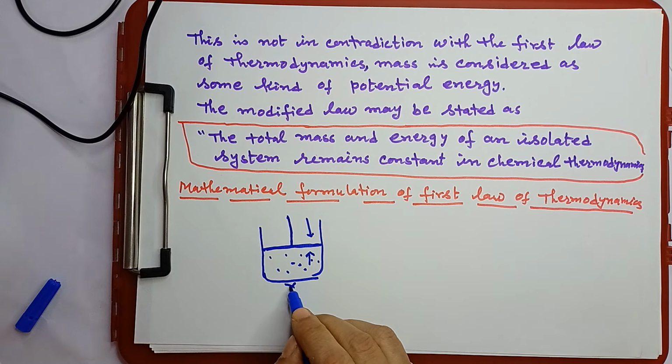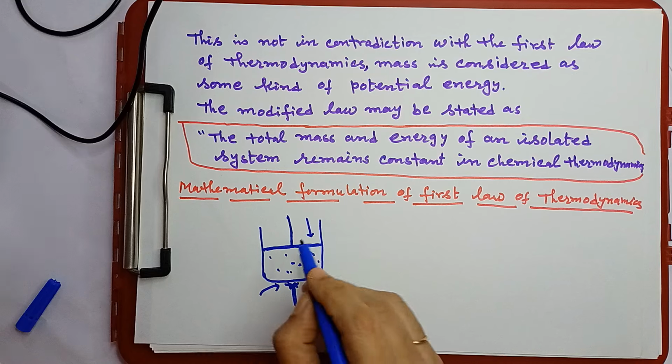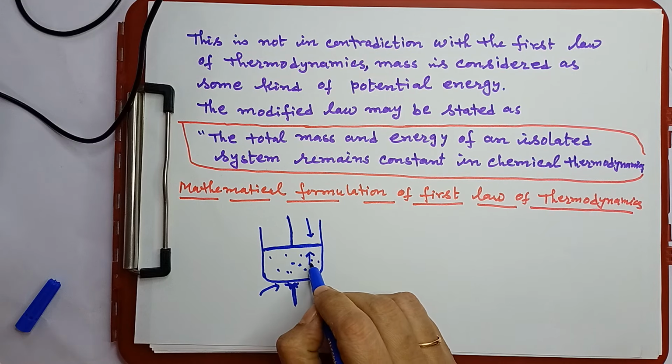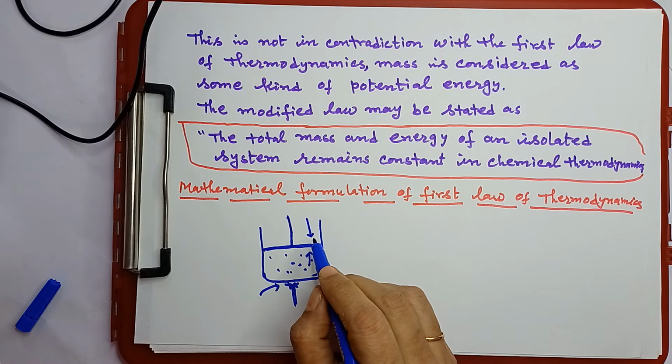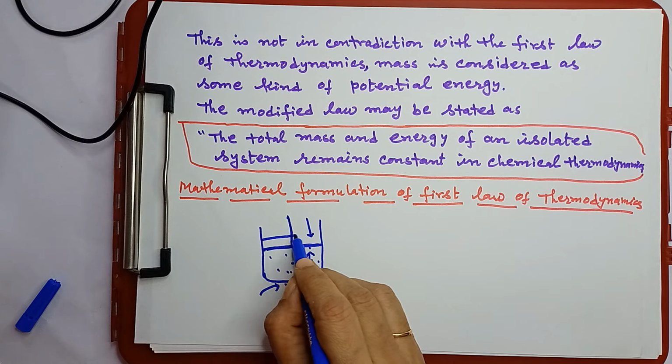Now under this condition, if you heat the gas, that means you are supplying energy to the gas. So when the energy is supplied to the gas, then what will happen? The internal energy of the gas will increase, and this gas will perform some pressure volume work, already I have discussed, so that it will move the piston from this position to this position.